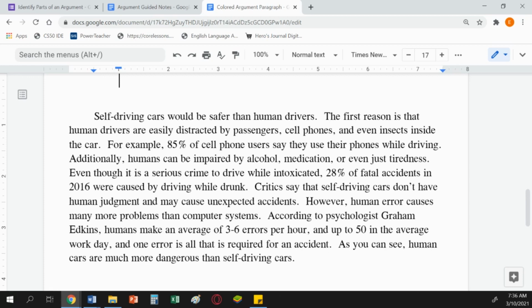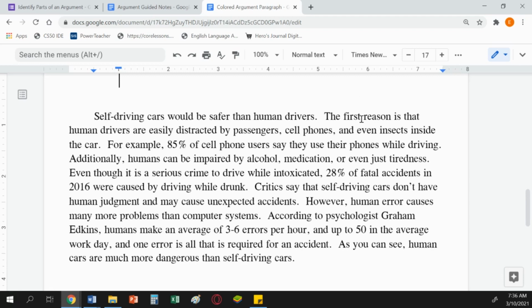So here we have an argument about why self-driving cars would be safer than cars driven by people. Let's take a minute and just go through it in order. Self-driving cars would be safer than human drivers. That is a statement of the writer's opinion, a claim.